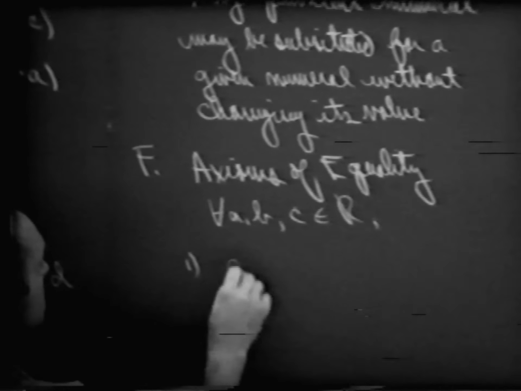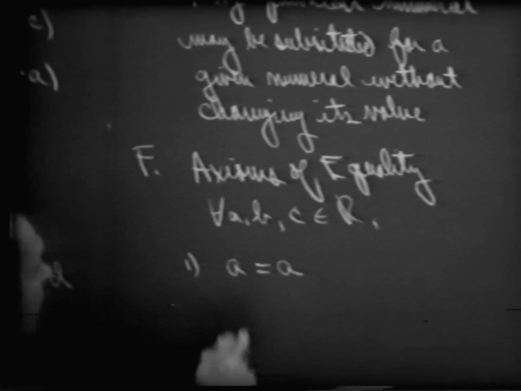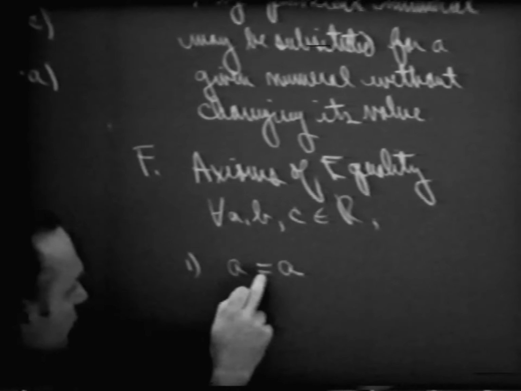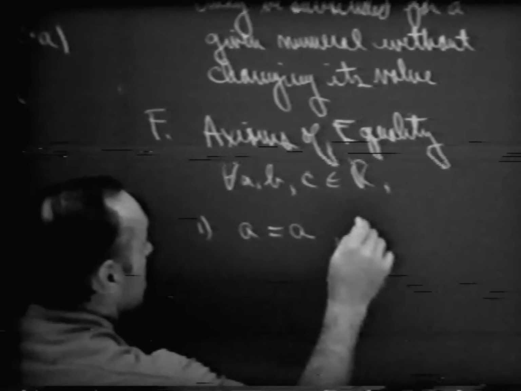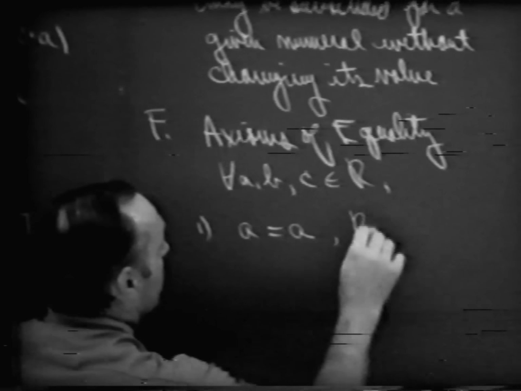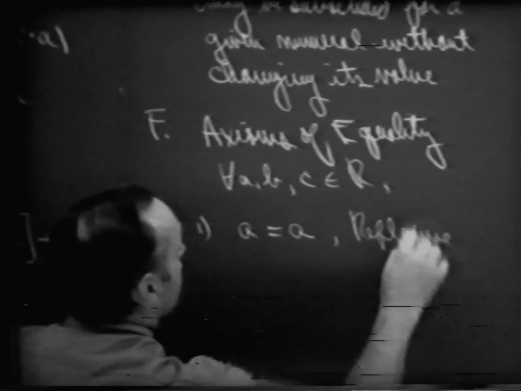And one of the statements simply says A is equal to A. For every number, A is equal to A. And this is a relation of equality in which we have this particular property that holds true. Does anyone happen to remember the name of this, Rick? Reflexive. This is called our reflexive axiom or our reflexive property.